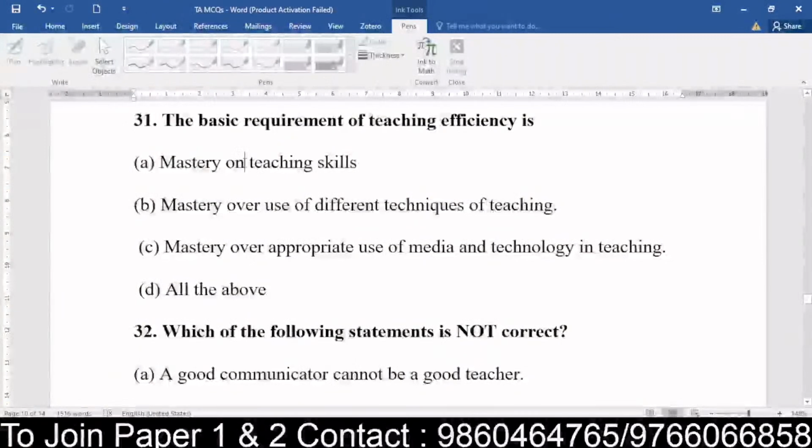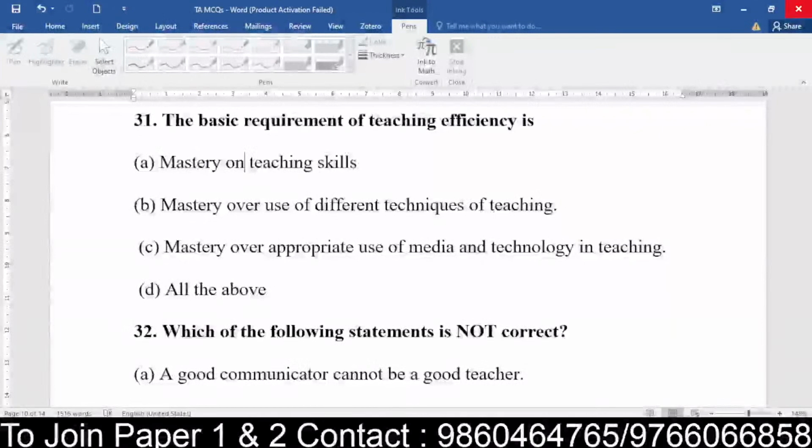So let's come to the first question. Read the question very carefully. The skill of reading the question is also very, very important, so make sure that you are reading the question carefully and understanding things. It talks about the basic requirement of teaching efficiency. If you want to teach efficiently, what is the basic requirement from the given list?